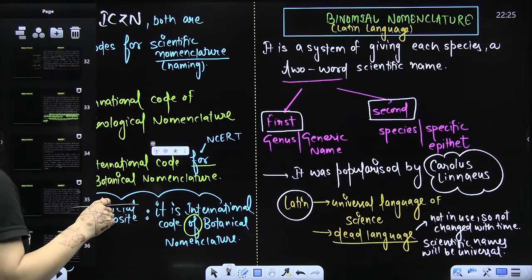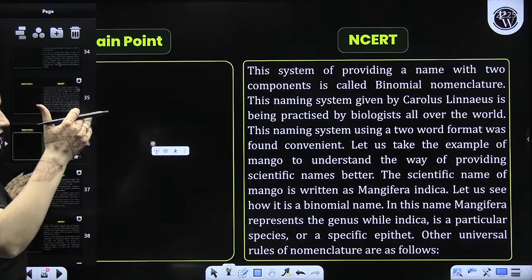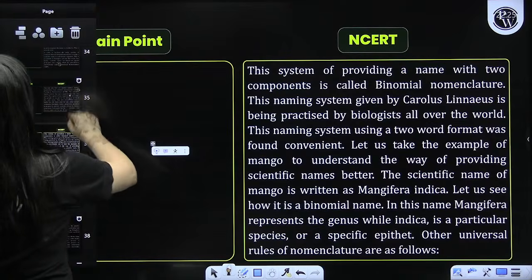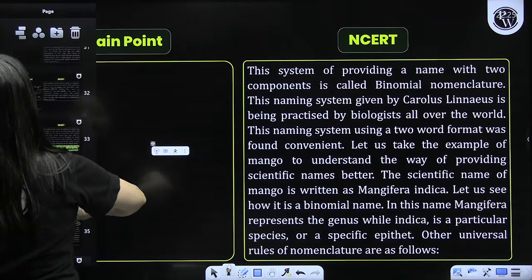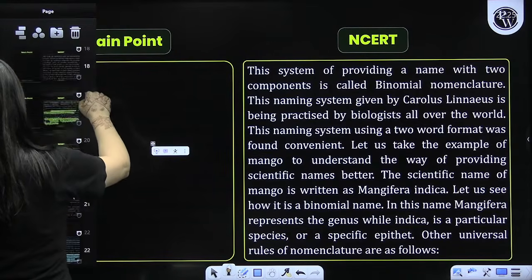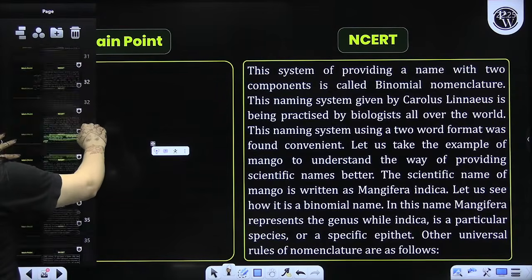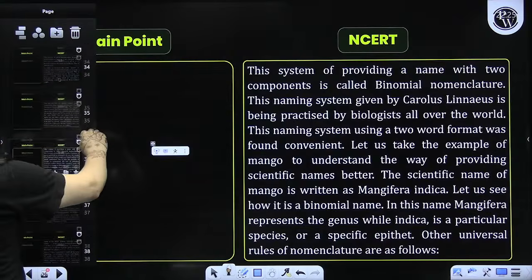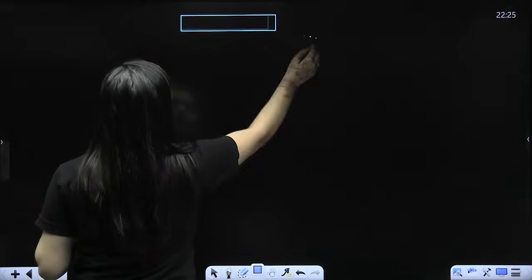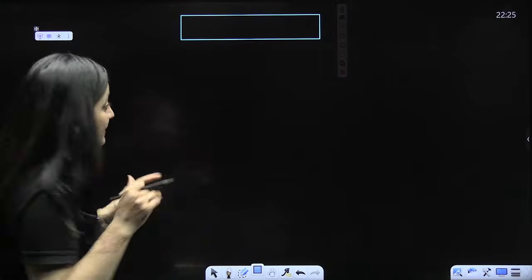So other languages change, and that is why Latin was preferred. Changes will not be there. That's what you need to remember. We will discuss that. And I told you, whatever handwritten notes are there, you can pick that up. Now I will use the NCERT also, so please pay attention.